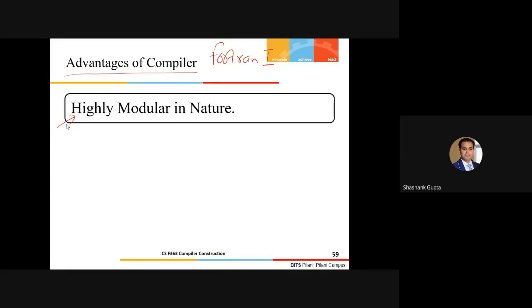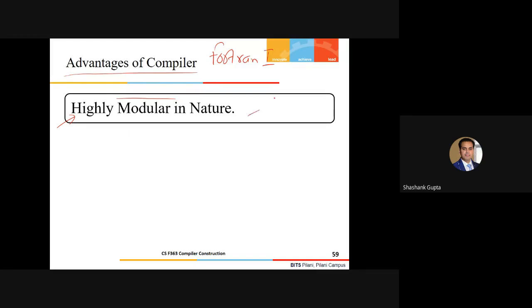Each and every phase has a logically coherent set of activities. So if I find a bug, it is easier for me to go to the respective phase and touch or customize just that part of the code. This is a very important property, that it follows complete modularization. It's completely modular, and software in real-world scenarios should be completely modular.